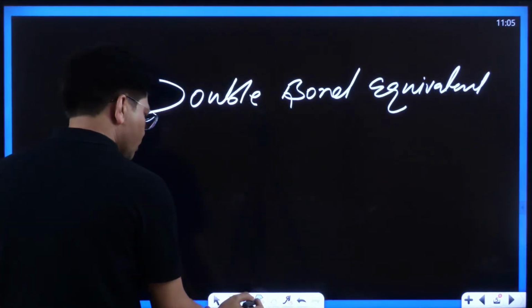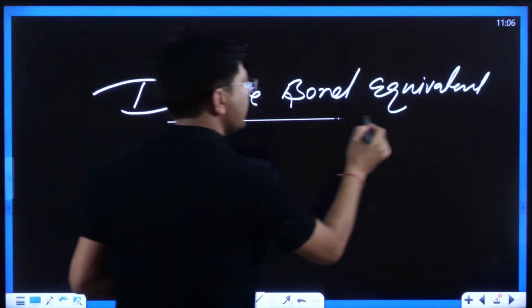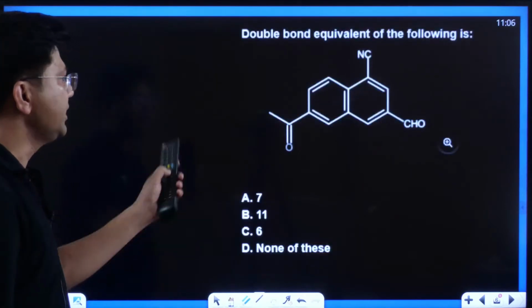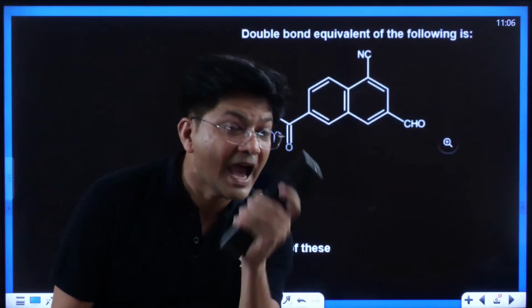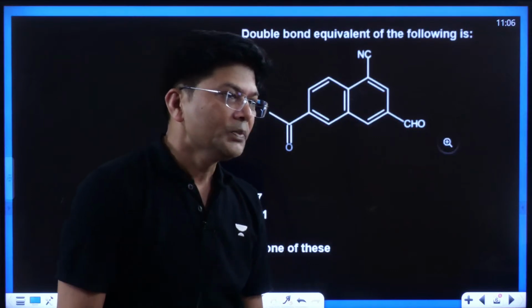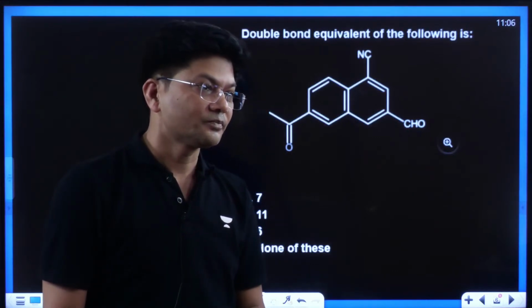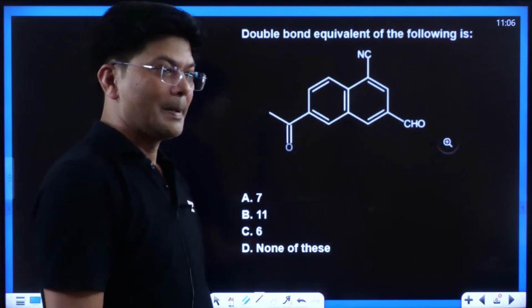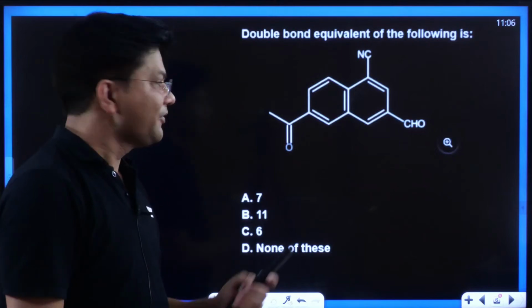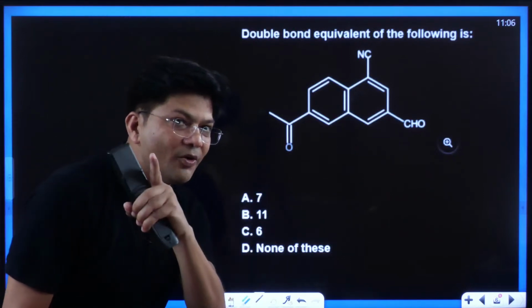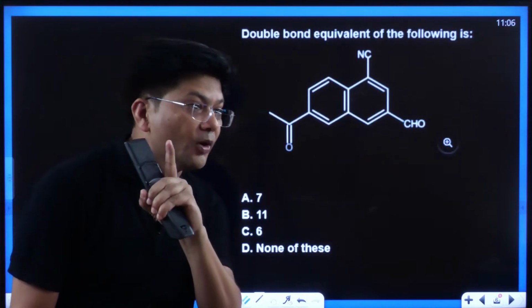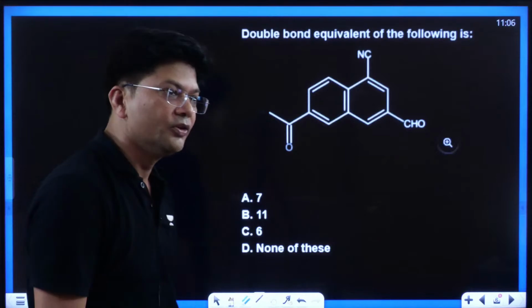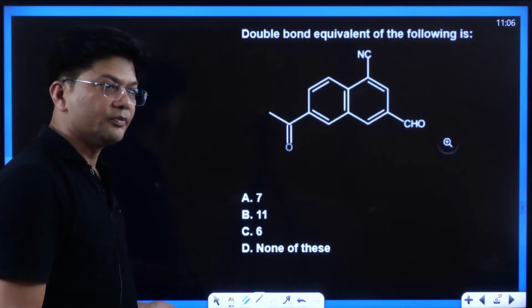Now kids, one question based on double bond equivalent is over here. First, let me know what's the answer of this question. I want to see yesterday's homework has been done by each and everyone. If yes, so everyone do let me know what's the answer. Yesterday only I have told you double bond equivalent. If you have not seen double bond equivalent, then go and see it, not right now, after this lecture. But let me know what's the answer.